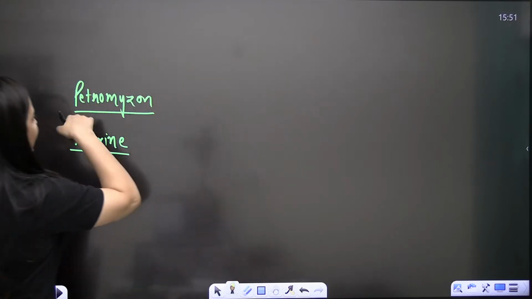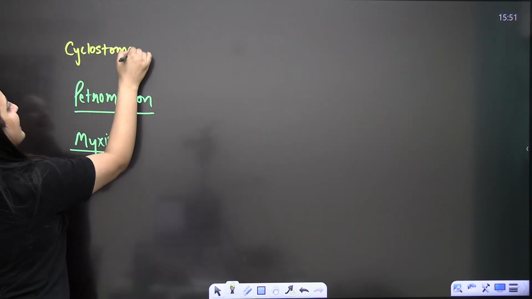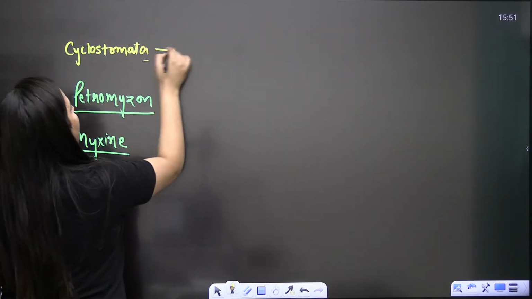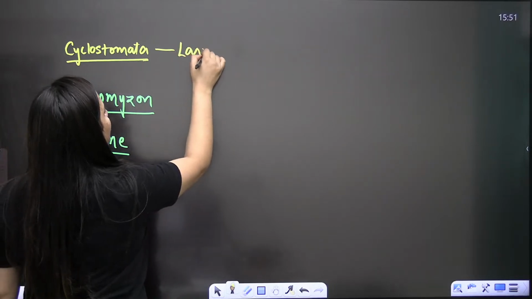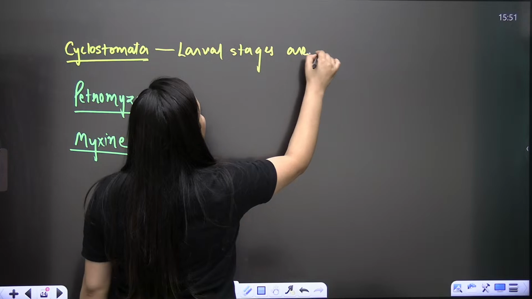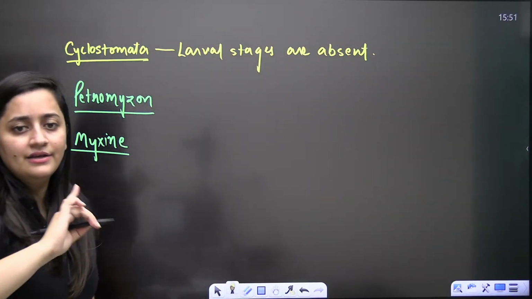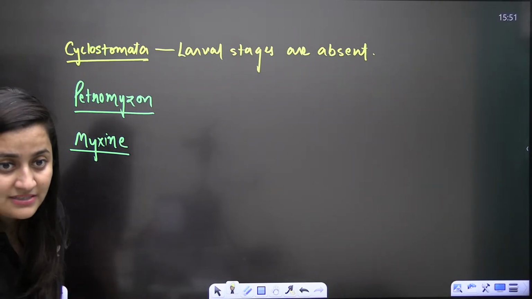So what is the point here, bachcho? Usually in the Cyclostomata, larval stages are absent. Remember this point.